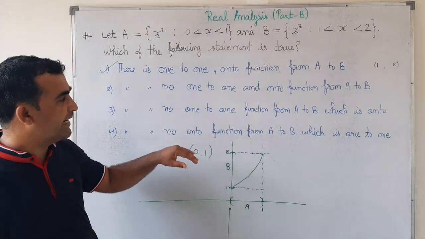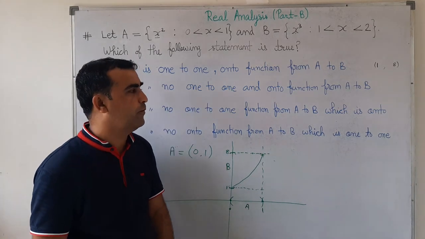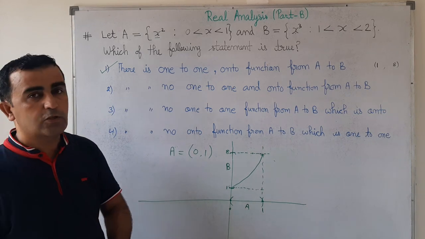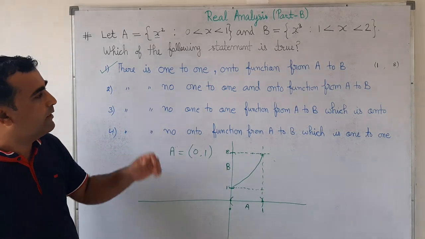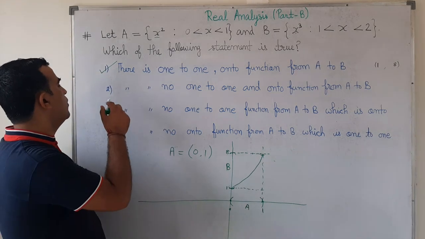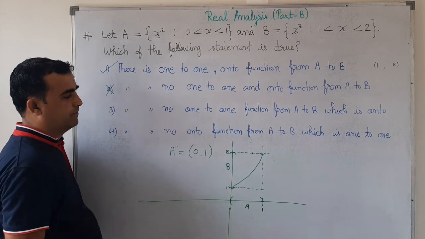And in the second option, he says there is no 1 to 1 and onto function from A to B. Means there is no function which is both 1-1 and onto, but we have a function which is both 1-1 and onto. Therefore, we can say the second option is incorrect.